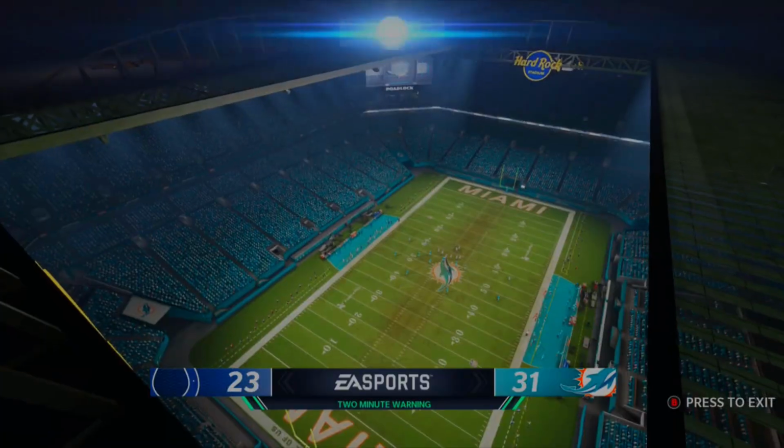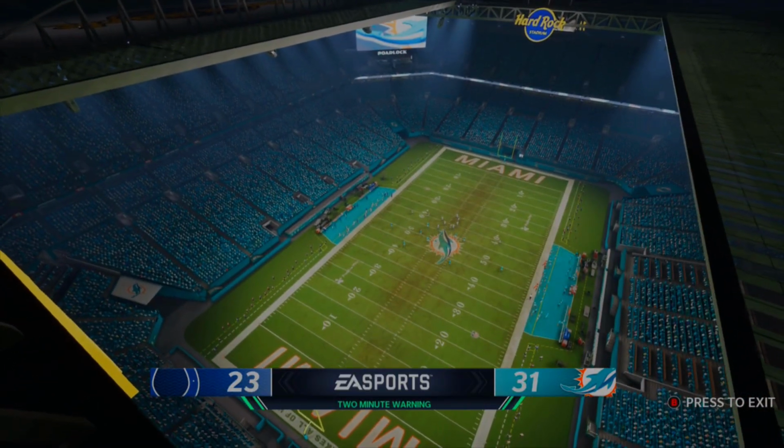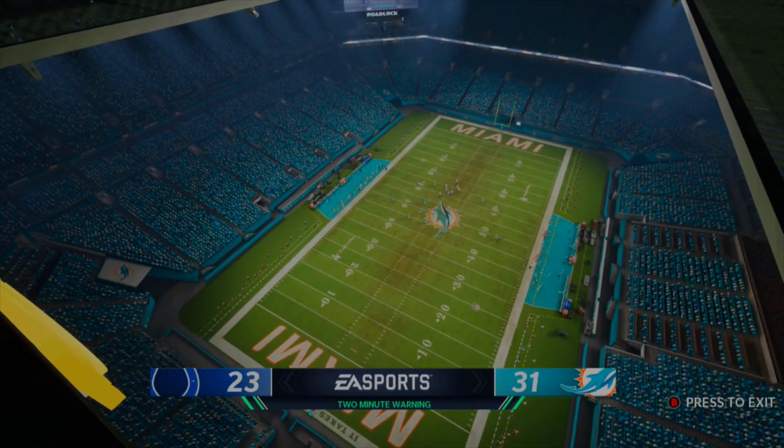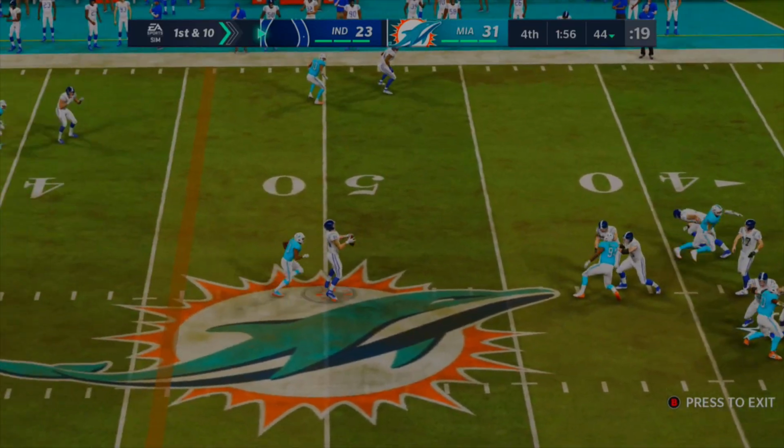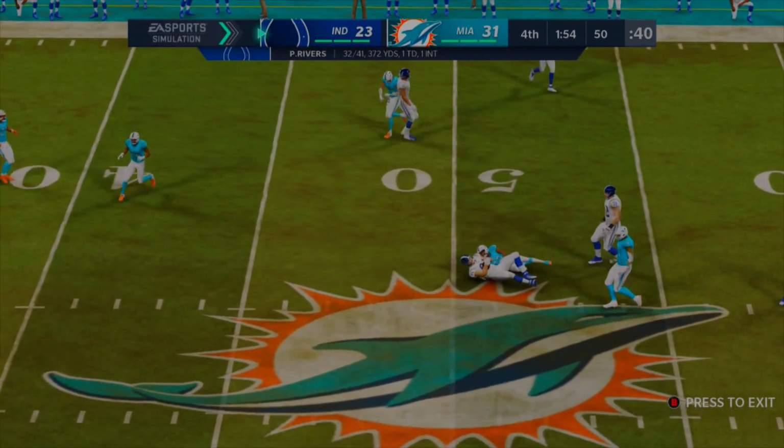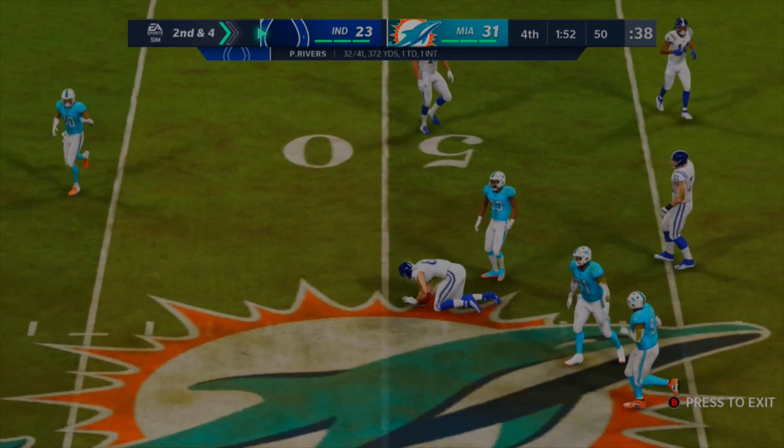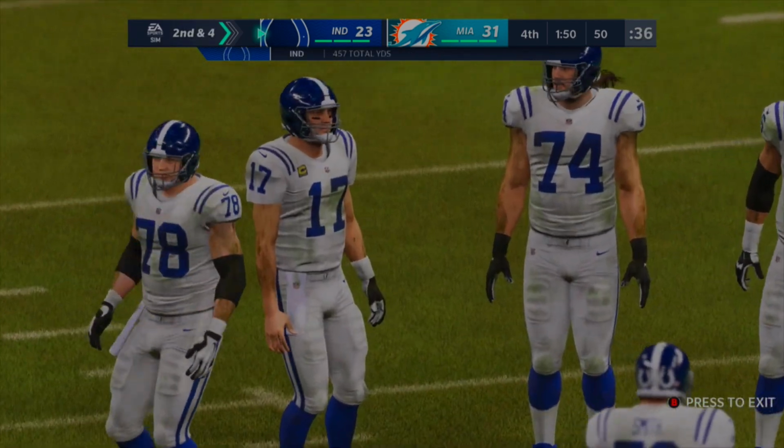And a 2-minute warning is called here. Did not notice that. But yeah, 31-23 is the score. And I'll get back to you when we get our snap done. Phillip Rivers drops back, and he'll throw this one for a short route. That's going to gain up to the 50-yard line in the middle of the Dolphins logo, as Tom's going to take him down. It's a 6-yard gain for Phillip Rivers.